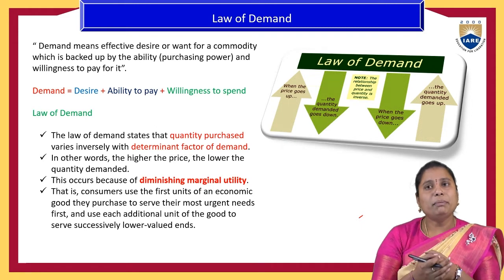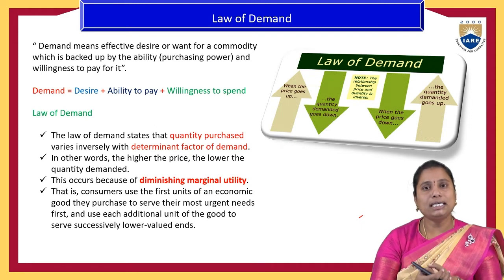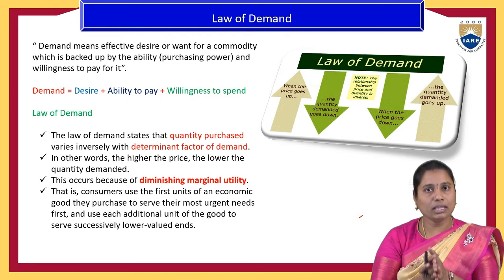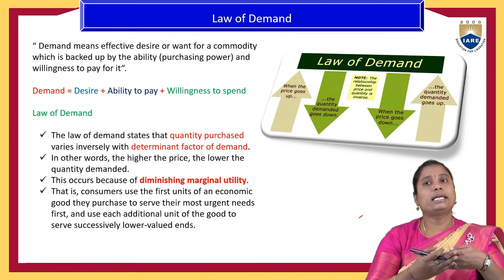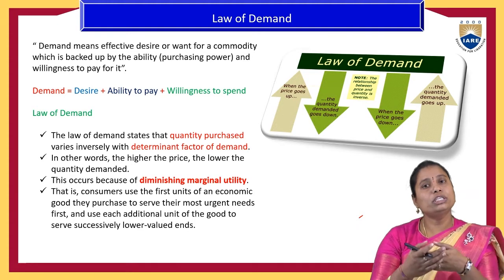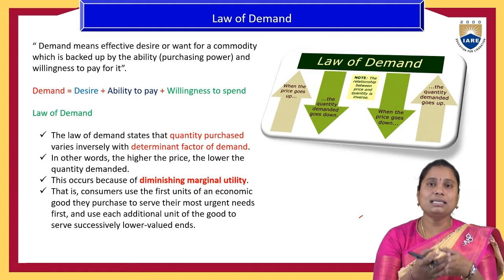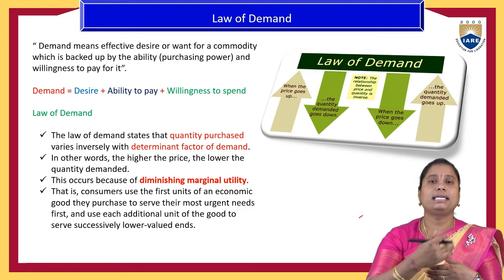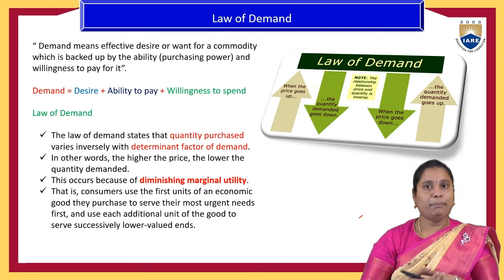So what does diminishing marginal utility mean? Utility means usage of the product, and diminishing means reduction. So due to the usage of the product, the marginal consumption rate of the product will be reduced. That has an impact on the quantity demanded of a product.